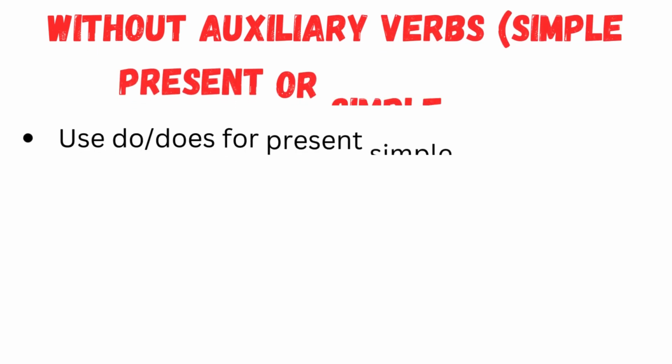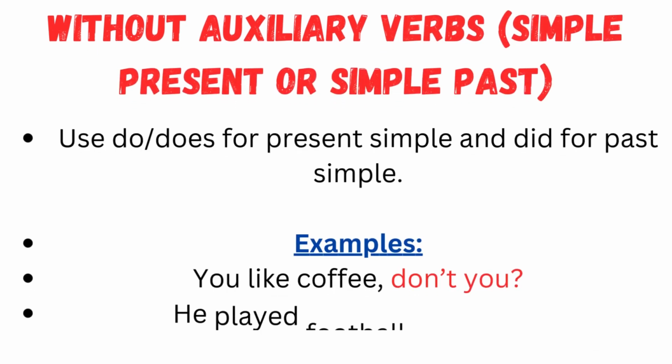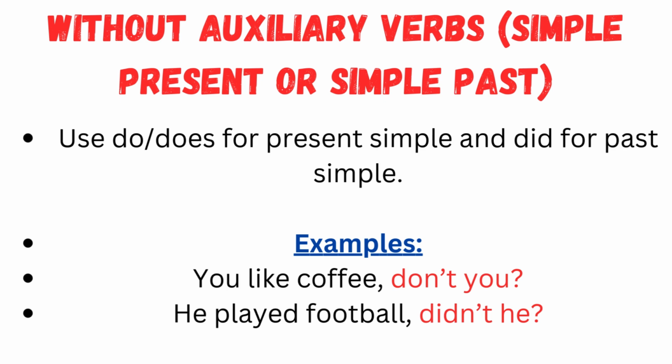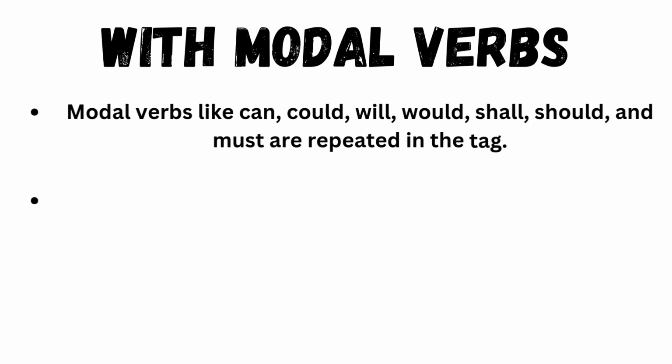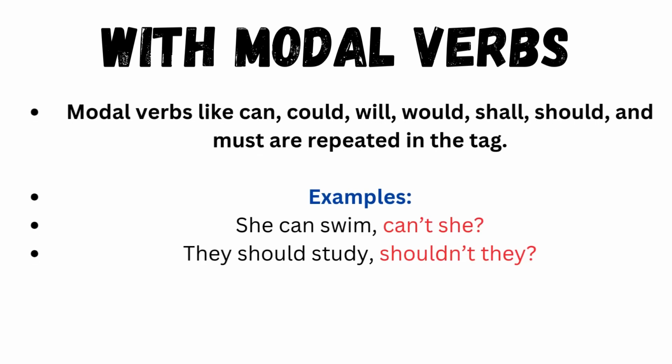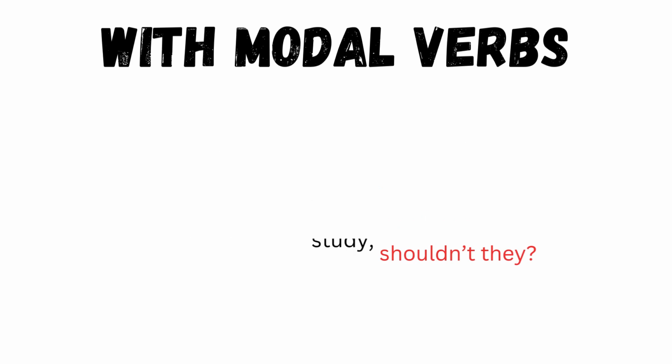When the sentence is without auxiliary verbs, use do or does for the present simple and did for past simple. For example, you like coffee, don't you? He played football, didn't he? Modal verbs like can, could, will, would, shall, should, must are repeated in the tag. For example, she can swim, can't she? They should study, shouldn't they?